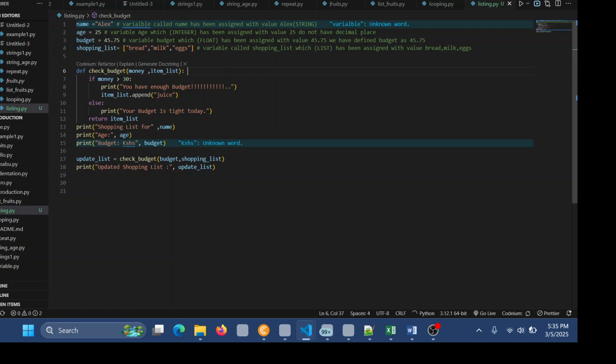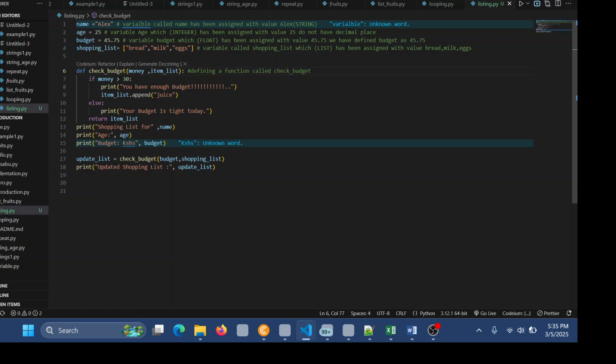We have declared ourselves a function, and the function is called check budget, which has arguments inside, money and item list. So our function is called check budget.